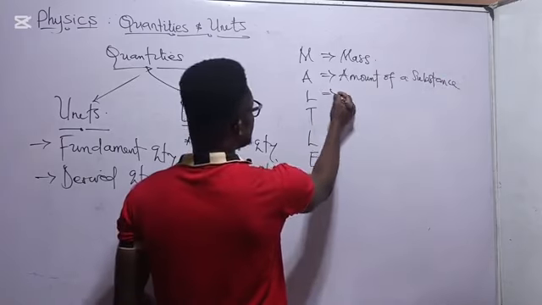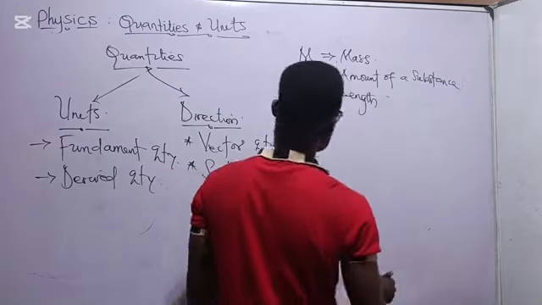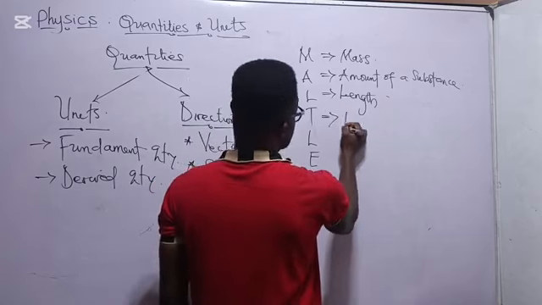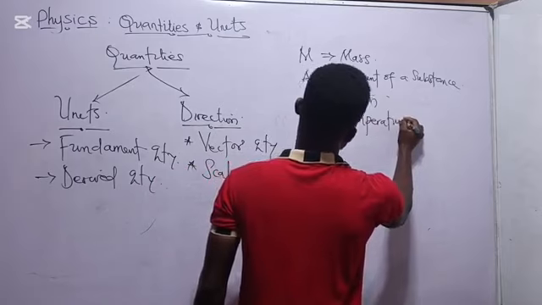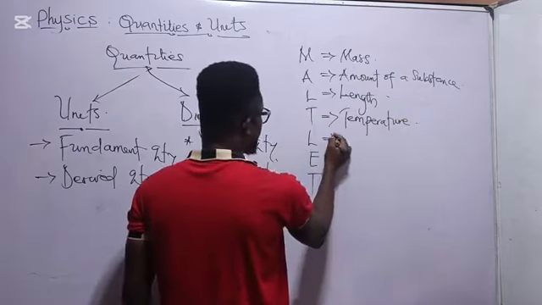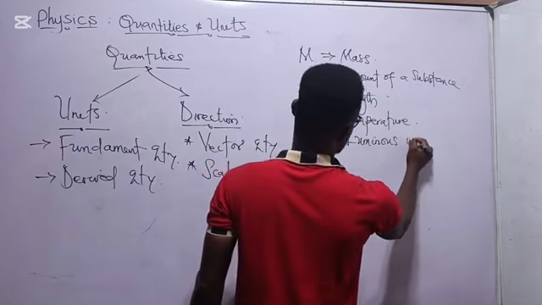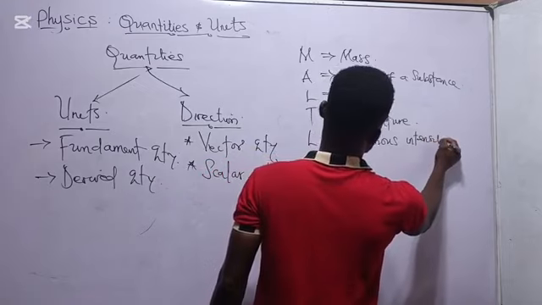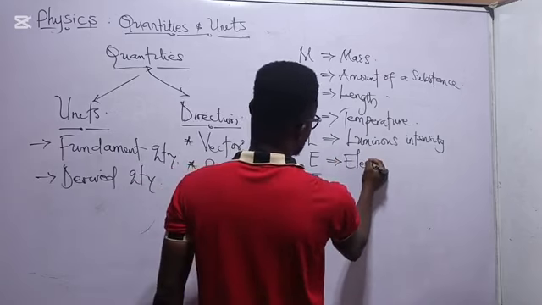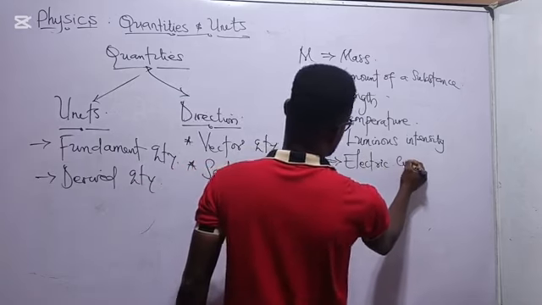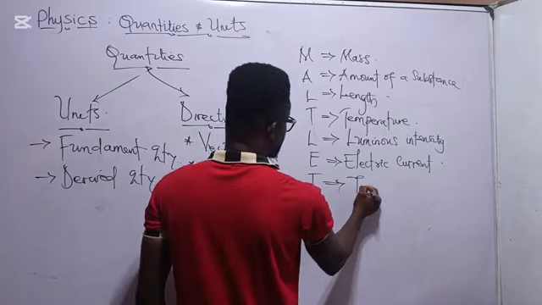L means length. T is temperature. L is luminous intensity. E means electric current. T means time.